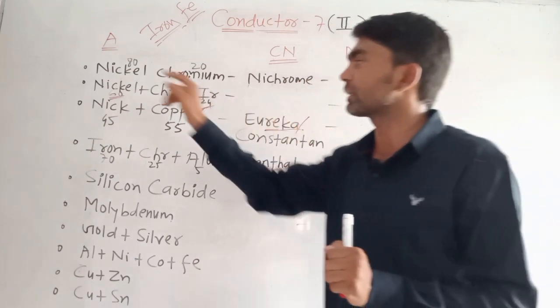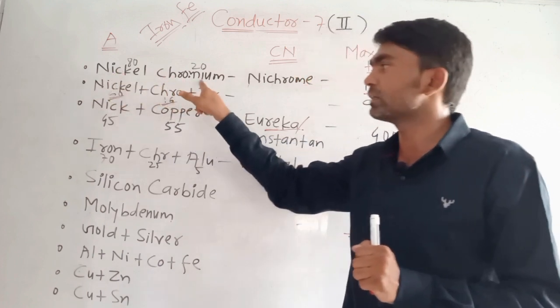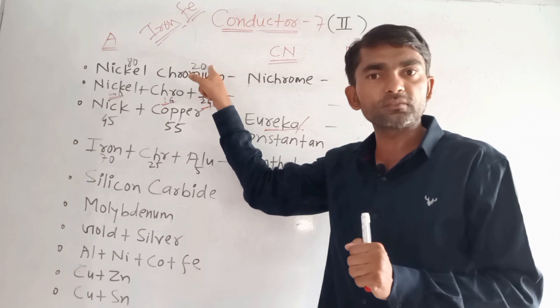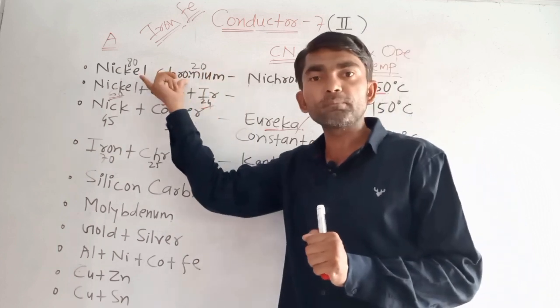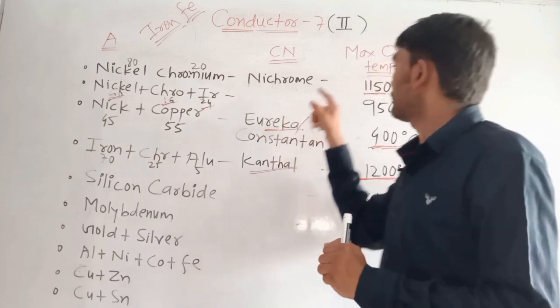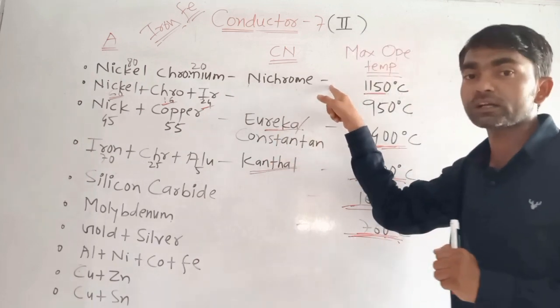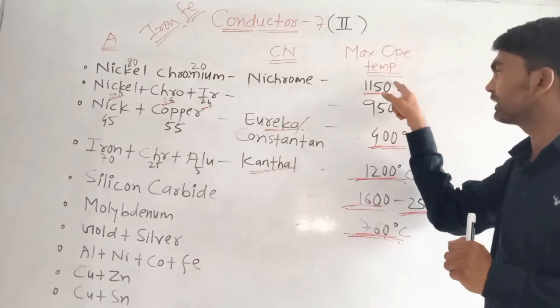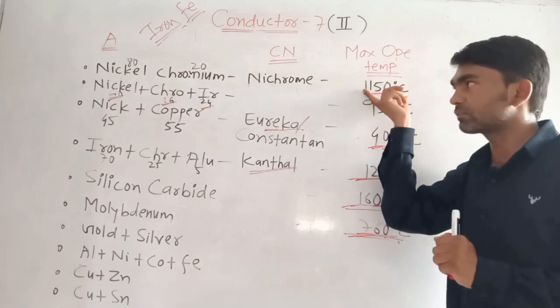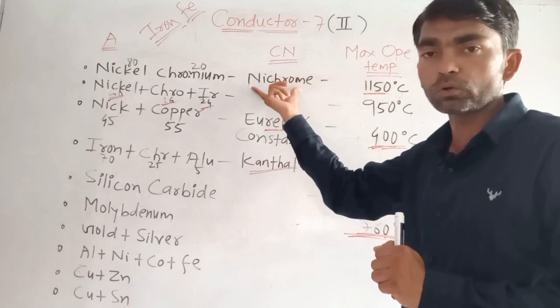So here we have taken the first alloy, nickel chromium, the proportion of nickel 80% and chromium 20%. So what do we say to this composition? Nichrome. And what is the maximum operating temperature? 1150 degree centigrade. This is the maximum operating temperature of nichrome.